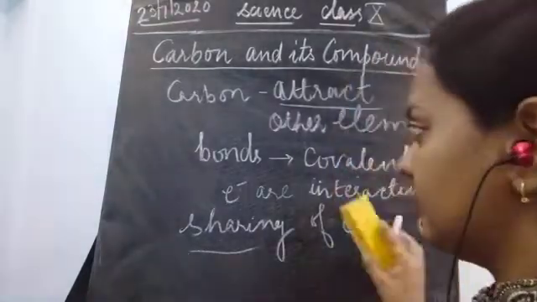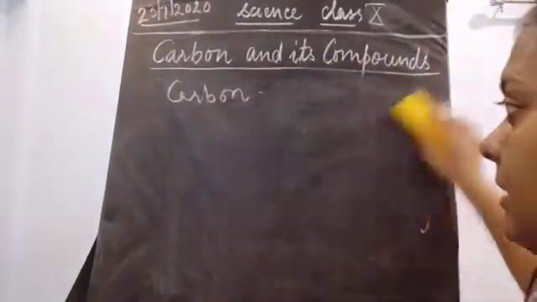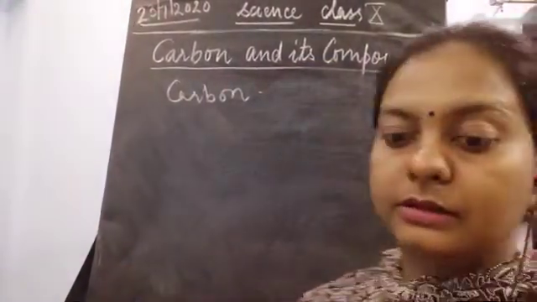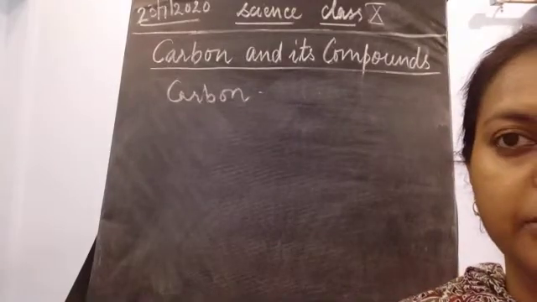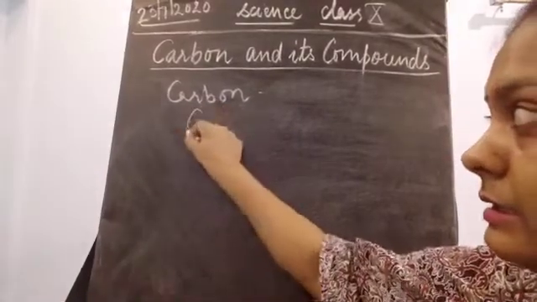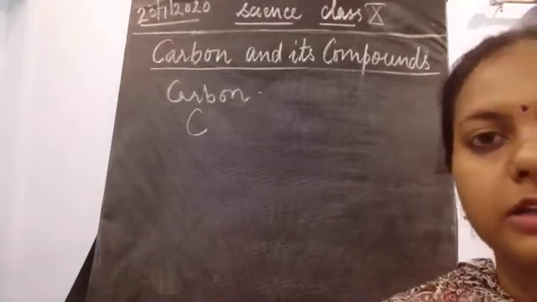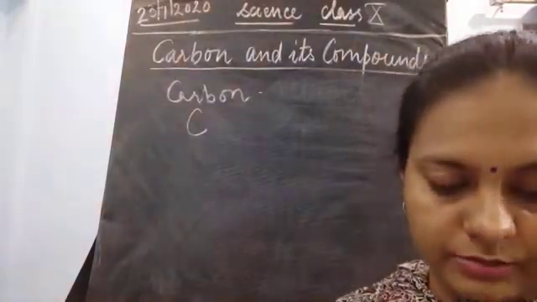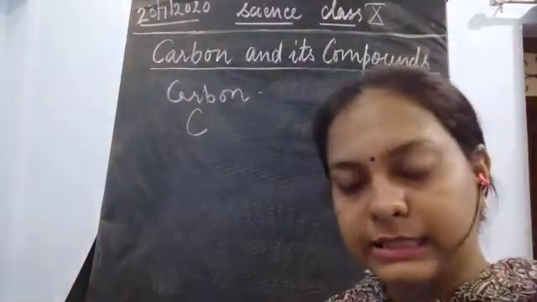Now how it is being done? So let us find out. The carbon has the symbol C. And what is the atomic number? Atomic number for the carbon is how much? Just tell me how much it is. It is 6 in number.